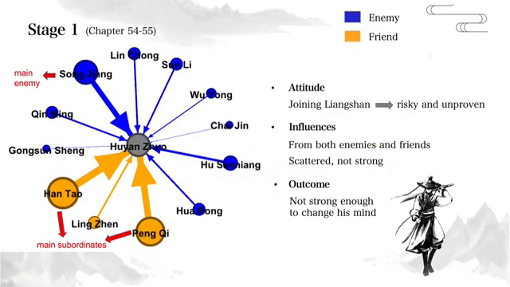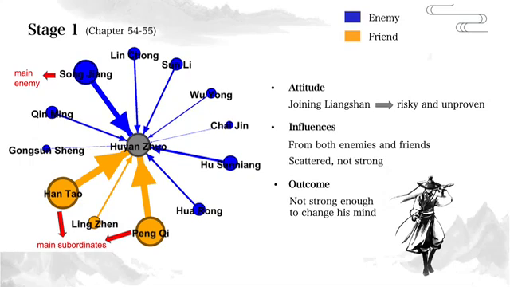In stage 1, Hu Yan attacks Liangshan as a government general, fully opposing Liangshan. Therefore, for him, joining Liangshan was a risky and unproven choice. At this stage, Liangshan's heroes, depicted in blue, were his opponents, while his subordinates Han Tao and Peng Qi supported him, as shown by the orange edges. Song Jiang, the core leader of Liangshan, was Hu Yan's main enemy. Interestingly, we found they had strong connections. This implies that there was frequent and close interaction between the two. We indicate that Song Jiang had a strong influence on Hu Yan's ideological shift.